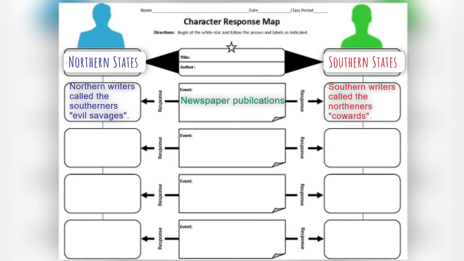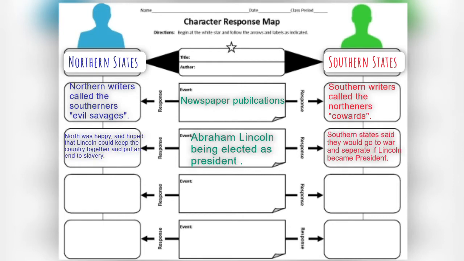We could also talk about different events, such as Abraham Lincoln becoming president. How did the North feel about Abraham Lincoln becoming president compared to how the South felt? So looking at each of these 4 events, it can help you identify the differences in opinion that each side of the Civil War was feeling during this time.